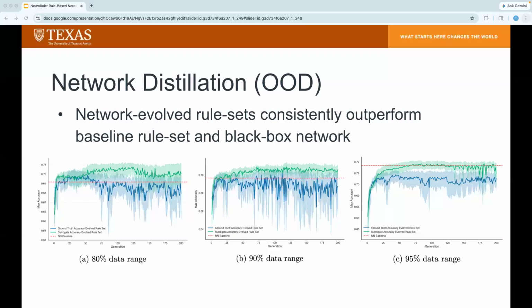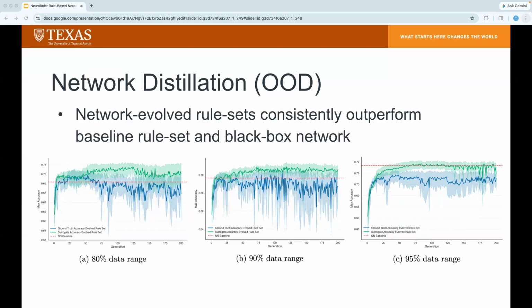So the most critical findings appear in the out-of-distribution analysis, where the extrapolation capabilities of these rule sets were tested. While the neural network and baseline rule set achieve comparable performance within the training distribution, the rule sets evolved against the neural target consistently demonstrate higher robustness when presented with unseen data in the out-of-distribution tails.